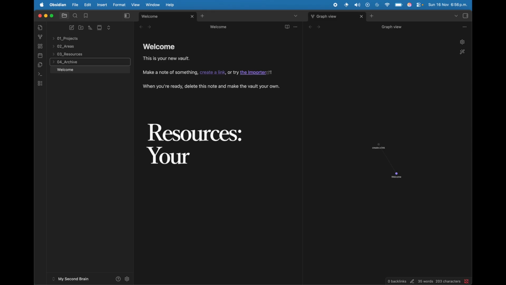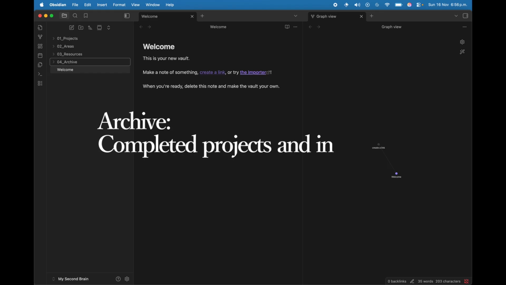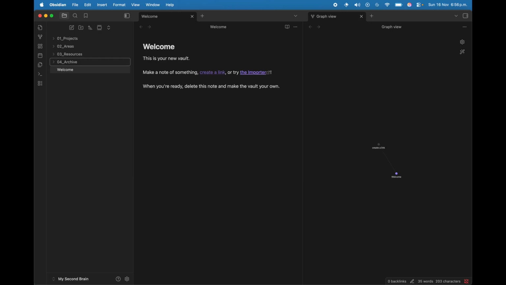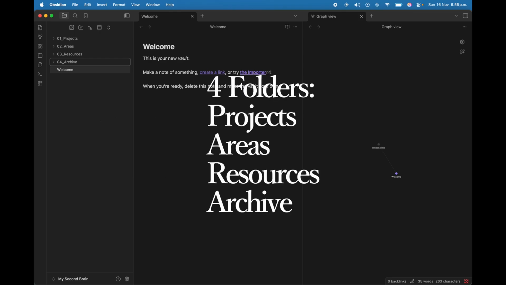Resources. This is your knowledge library. Things you're learning about. It could be prompts, article summaries, or templates, which is really powerful and we will be using a lot. Archives. Completed projects or stuff out of sight that you don't want to have present but you don't want to lose. And that's it. 4 folders. Every note you'll ever create fits into one of these.